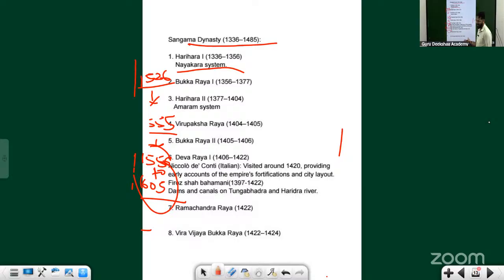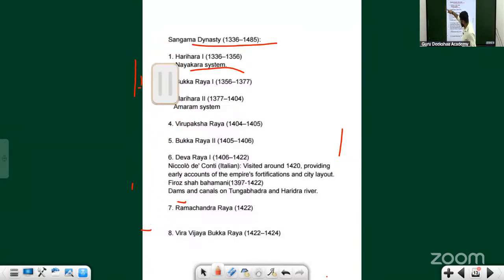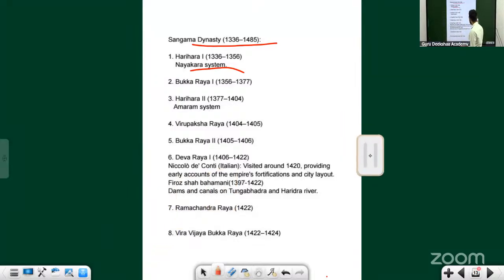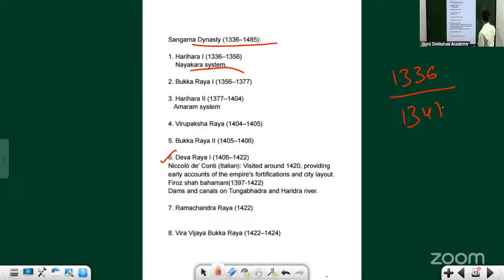So that is the Sangama dynasty. I told you again, the greatest rulers of the Sangama dynasty were Devaraya 1 and Devaraya 2. Here you will also see that the Vijayanagar Empire started in 1336. What about the Bahmanis? 1347.